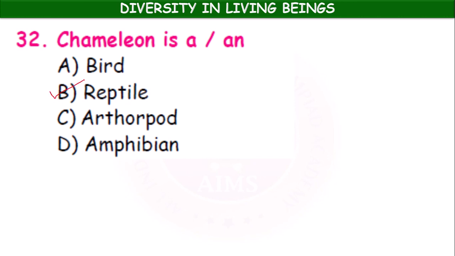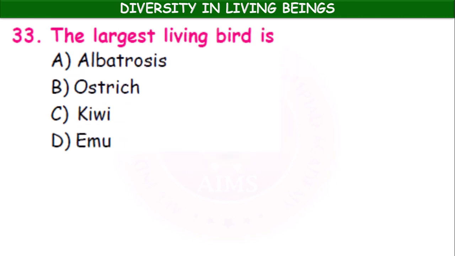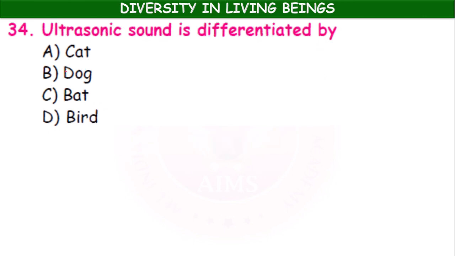It is a reptile. The largest living bird is albatross, ostrich, kiwi, emu. It is the ostrich is the largest living bird. Ultrasonic sound is differentiated by cat, dog, bat, bird. Bat.